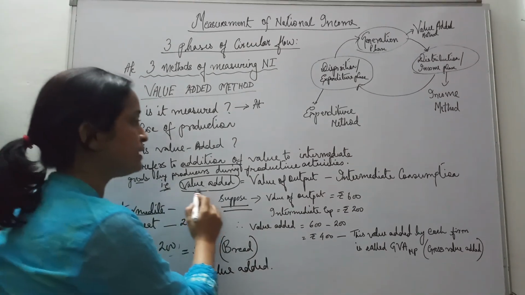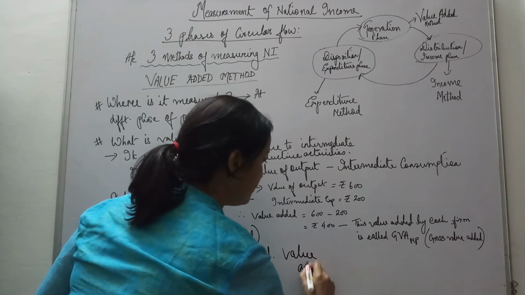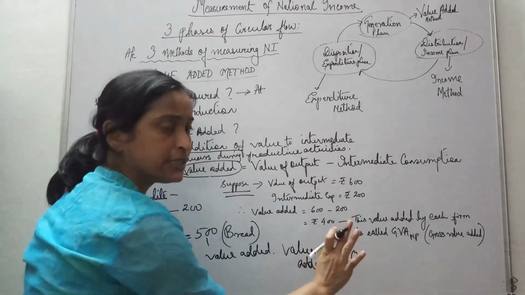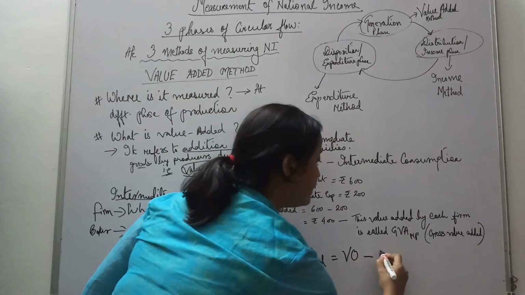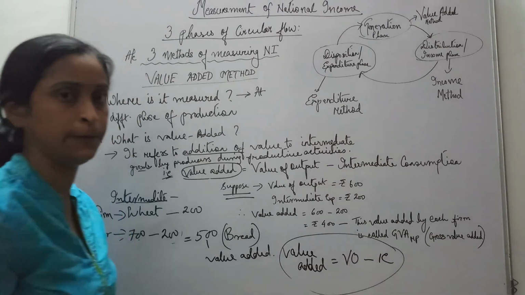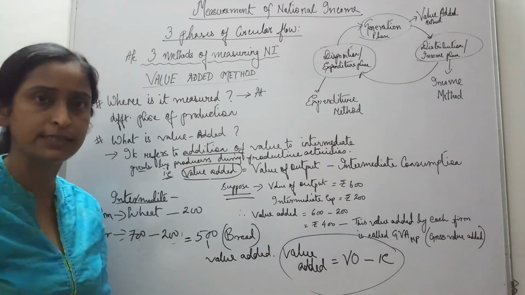Alright, so you must remember this. What is value added? Again I am writing here, what is value added? Value added equals value of output minus intermediate consumption or intermediate expenditure. Alright, so this gives us the value added.